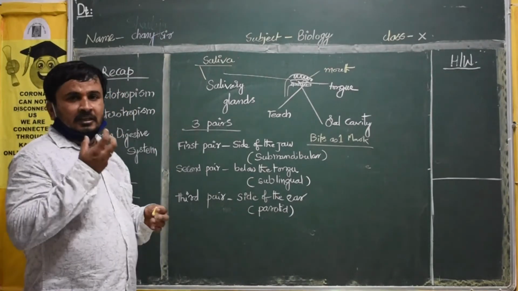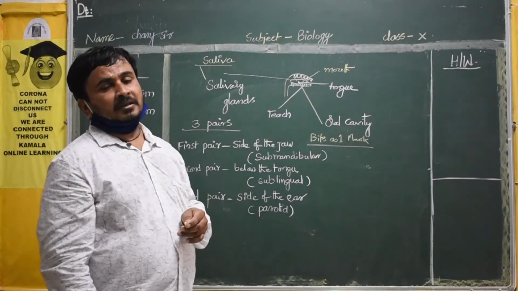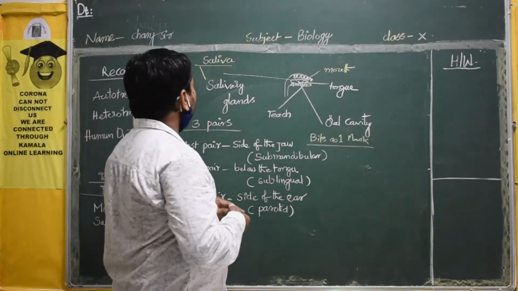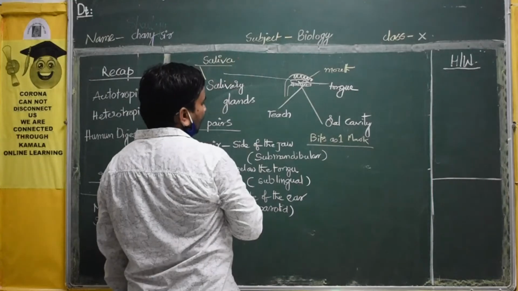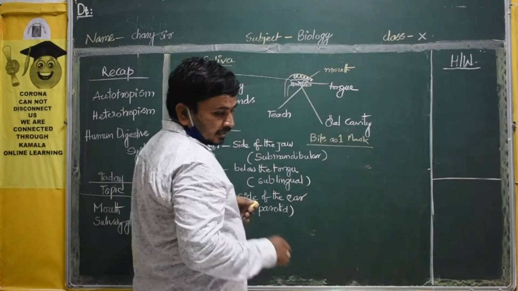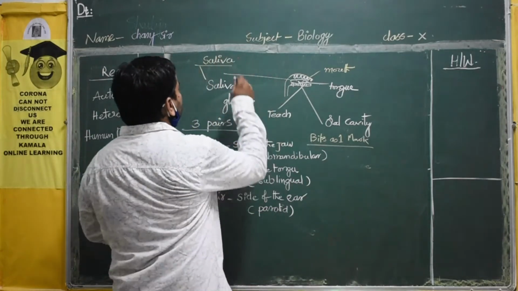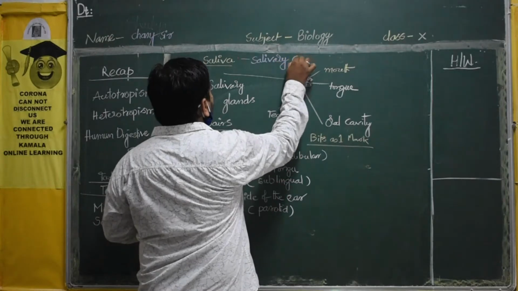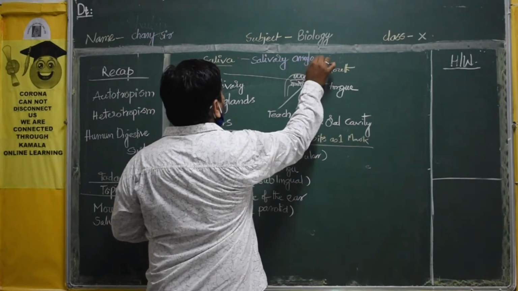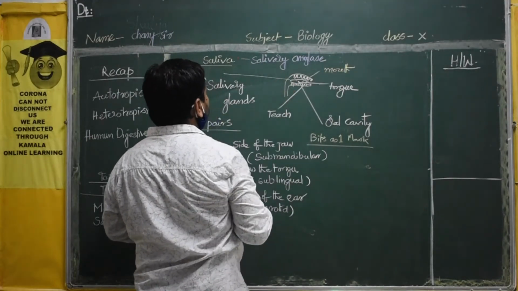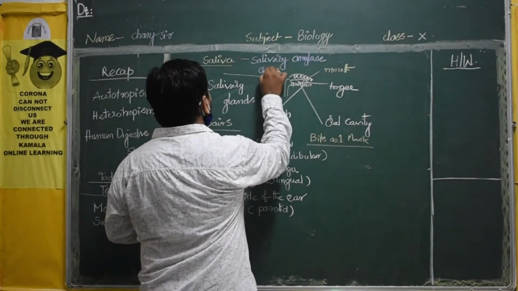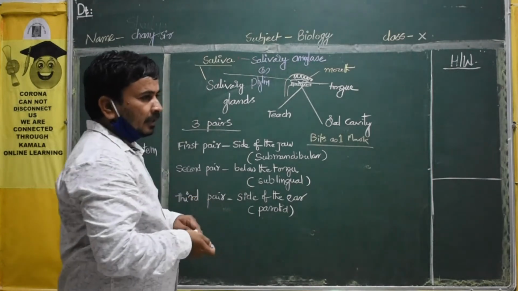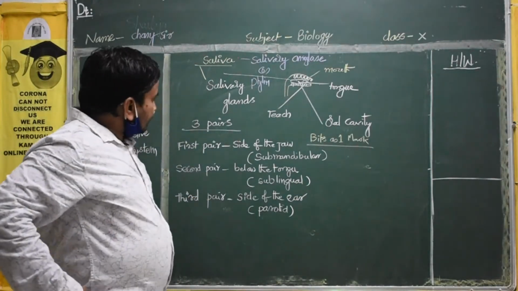Now saliva is a transparent liquid. The saliva contains one enzyme, called salivary amylase, or ptyalin. This enzyme will be there.